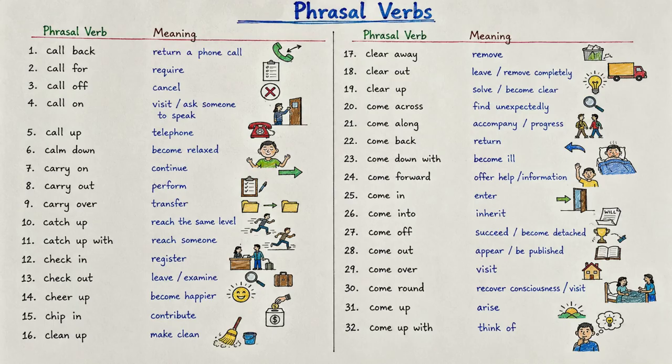So, let's quickly review what we have learned today. Call back means return a phone call. Call for means require. Call off means cancel. Call on means visit someone or ask someone to speak. Call up means telephone. Calm down means become relaxed.